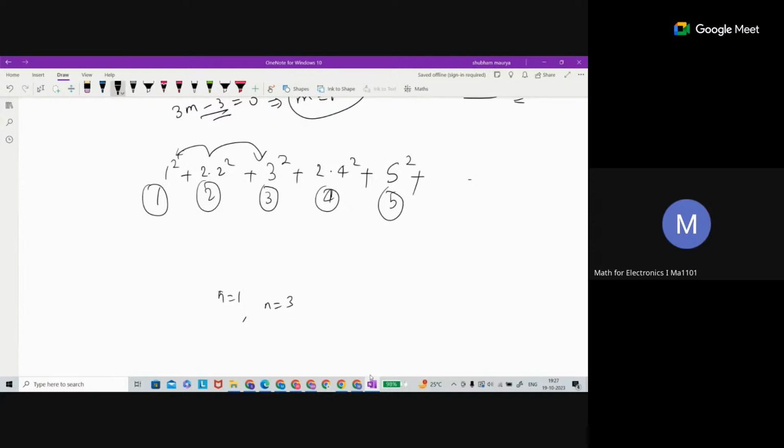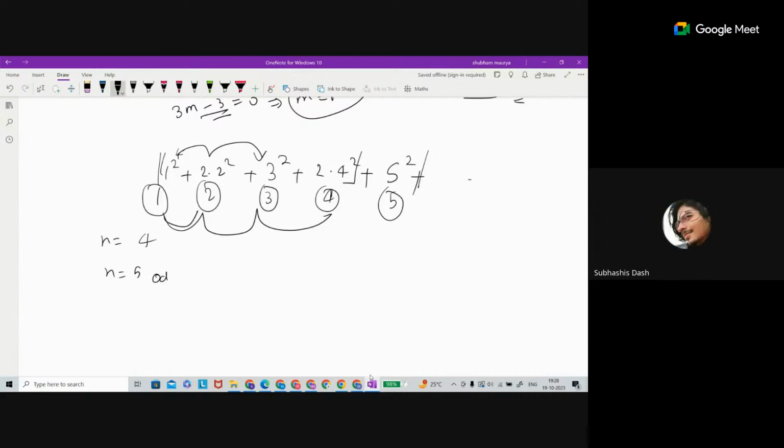So when n is even, suppose n is equal to 4, the sum is going to be this and this, the whole, till here you will take. When n is equal to 5, which is odd, till 5 you will take the sum. So the best thing is just go with the option wise. That's the only way.